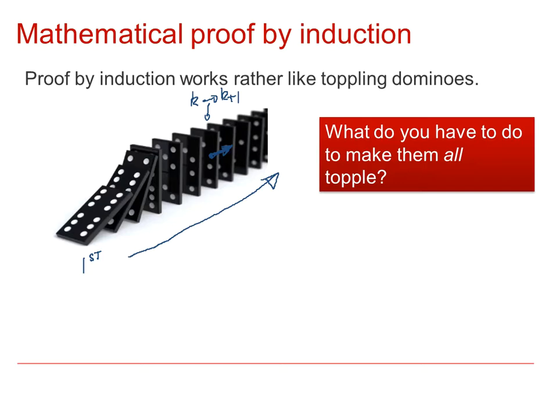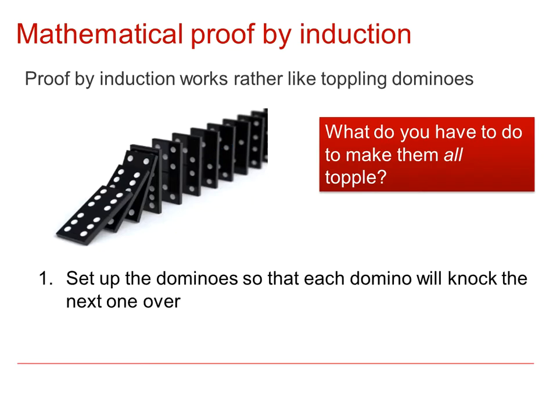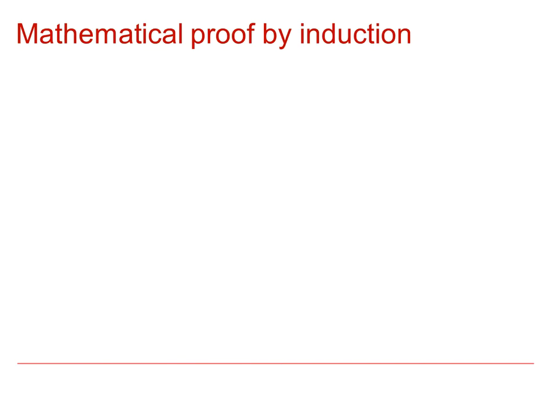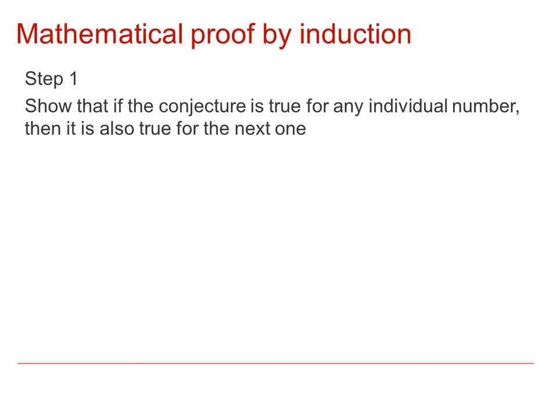When it comes to proving a result by induction, we follow three steps in our mathematical induction. Step 1 says show that if it's true for any individual number, then it is also true for the next one. So this would be to say that if it's true for n equal to k, then that implies it's also true for n equal to k plus 1.